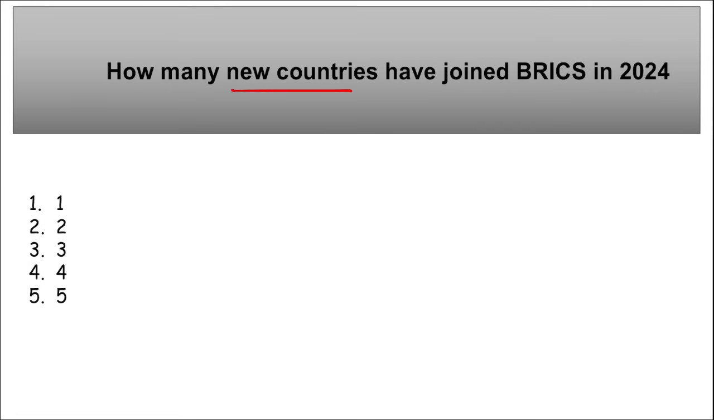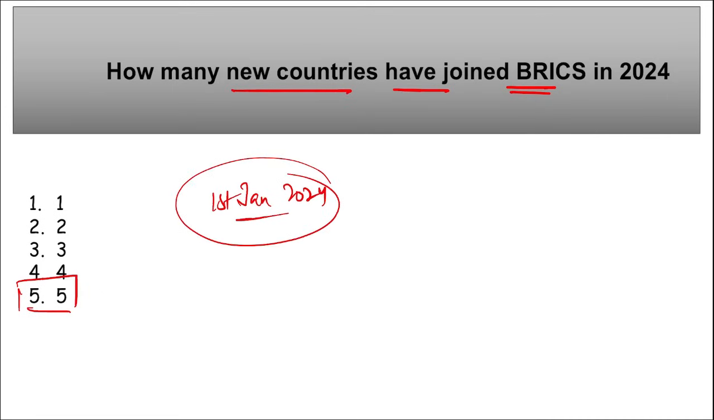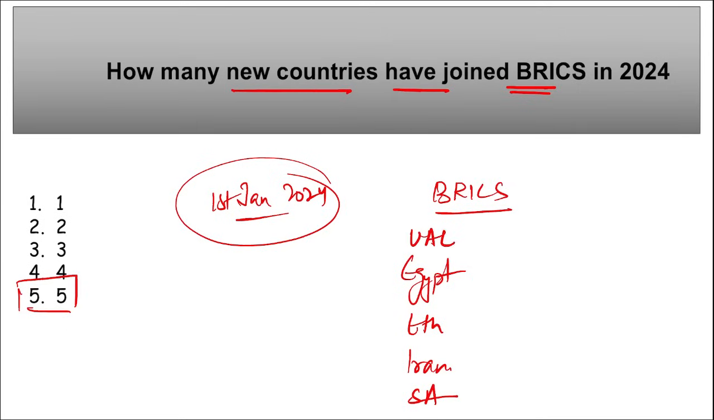Next, how many new countries have joined BRICS in 2024? Remember, a total of 5 new countries have joined BRICS from 1st of January 2024. Important, 5 countries. We know BRICS stands for Brazil, Russia, India, China and South Africa. And now 5 new countries: Egypt, Ethiopia, Iran, Saudi Arabia and UAE. These are the 5 new members that became part of BRICS.